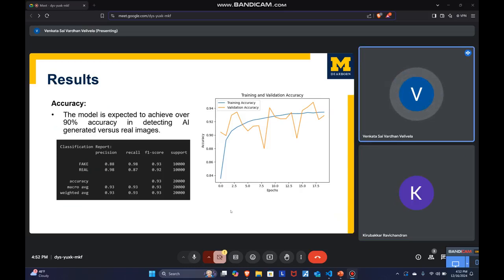The results of our project highlight the effectiveness of the proposed neural network in detecting AI generated images with remarkable accuracy. Our model achieved over 90% accuracy in detecting AI generated images versus real images, which is a significant milestone in this domain. This high accuracy demonstrates the model's ability to effectively extract and analyze pixel level features unique to each type of image. We validated our results using separate test datasets to ensure the robustness and the generalization of